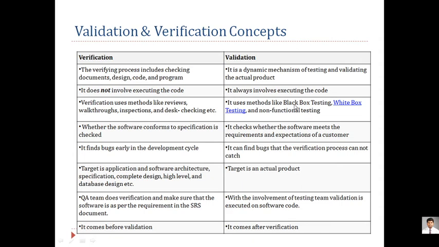Now what is the meaning of black box and what is the meaning of white box? We will go into detail because we will be talking about the different types of testing in detail, but you have to keep in mind: testing where the code is visible, that is, the tester is able to read the code, is called white box testing. And if the tester is not allowed to view the code and is only allowed to check the functionality, that is called black box testing.